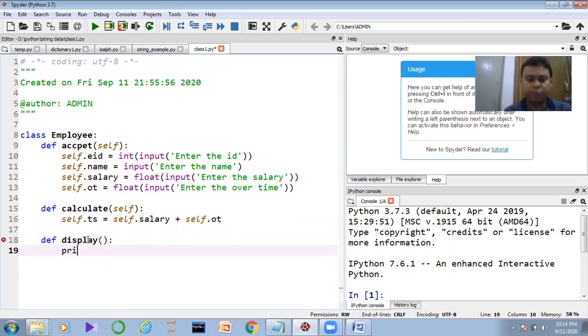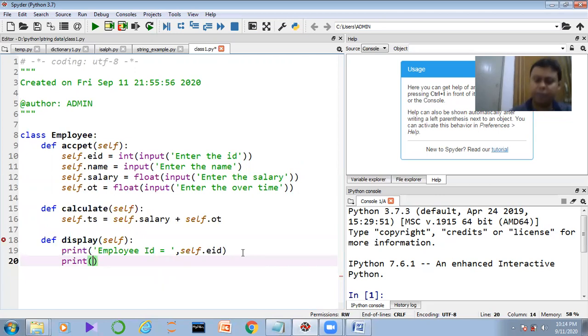Here we can define print, employee ID, comma, self dot eid. You need to mention the self there, guys. If you don't mention the self, it will show an error. Why error? What is the reason behind it? I will tell you everything. But before that, let me write the code.